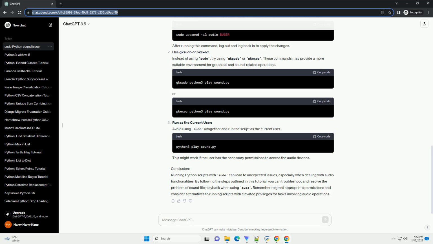In this script, we are using the Pygame library for simplicity. You can replace it with any other library or method you prefer for playing sound in Python. Running the script with sudo. You may notice that the sound doesn't play as expected. Solution. To overcome this issue, consider the following steps.